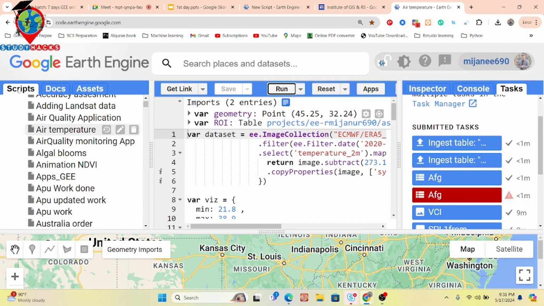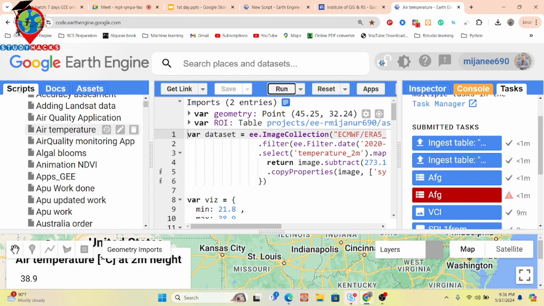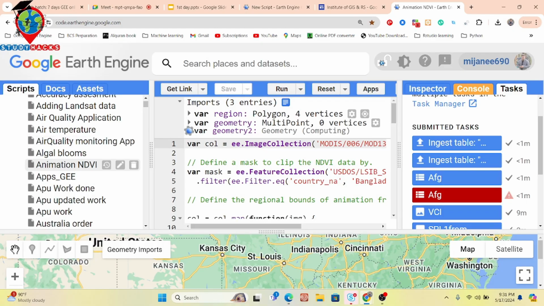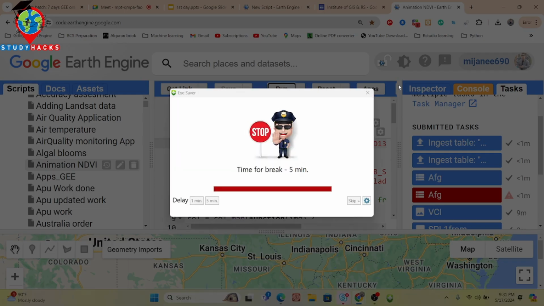So basically, this script tab stores all of the code which you save. Suppose whichever code I need, I simply click here. Now this code will be added in my code editor. So from here, I can easily modify or edit the code. I can also show the result. So basically this is the script tab. Mainly it manages the scripts which you save.